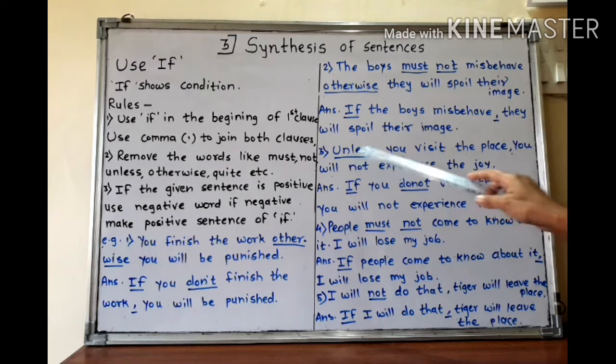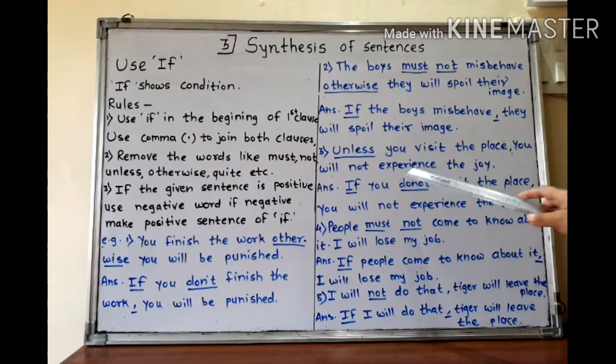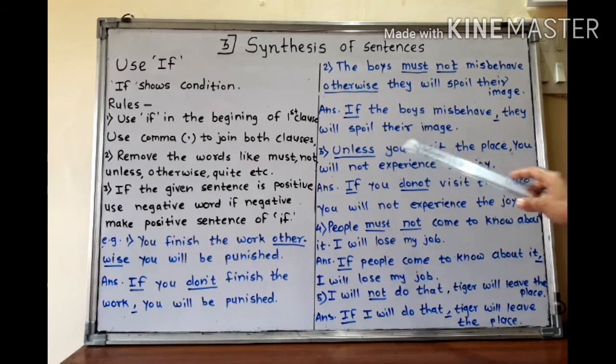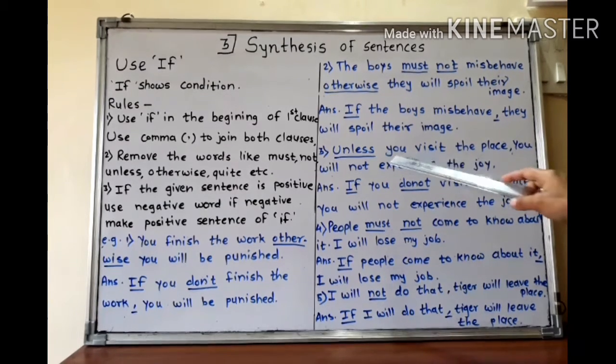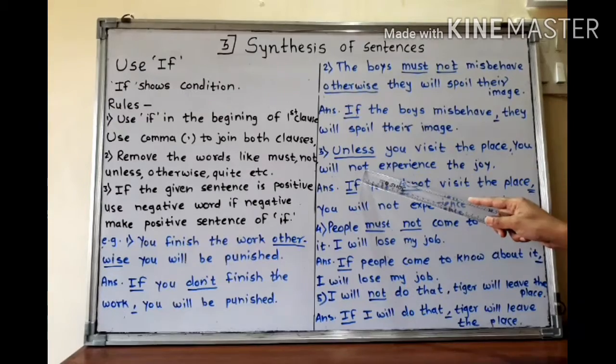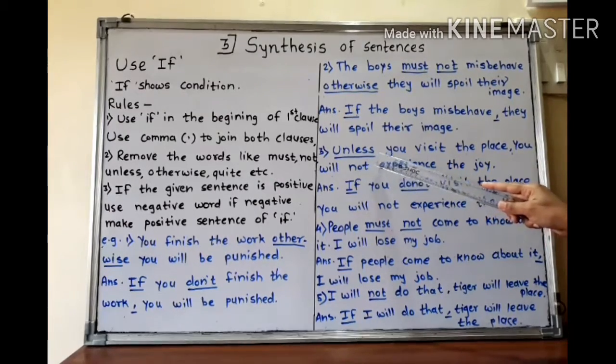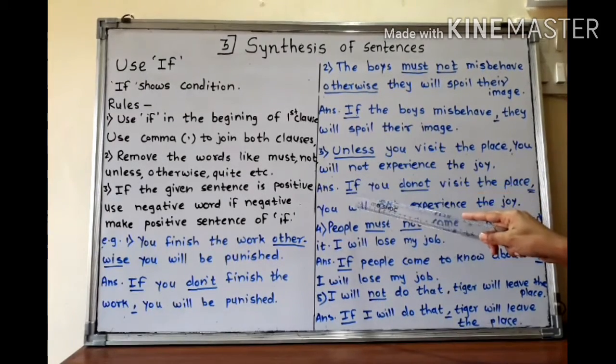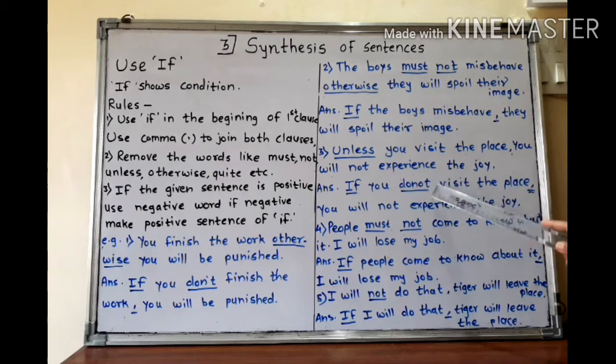Next, unless you visit the place, you will not experience the joy. Unless itself is a negative word. So, unless means if not. Unless you visit the place, comma, you will not experience the joy. So, in the beginning only we have to use if. If you do not visit the place, comma, you will not experience the joy.